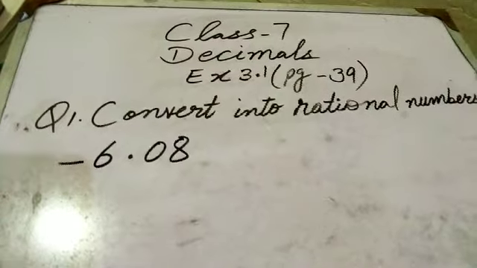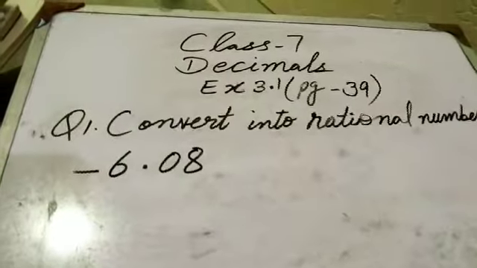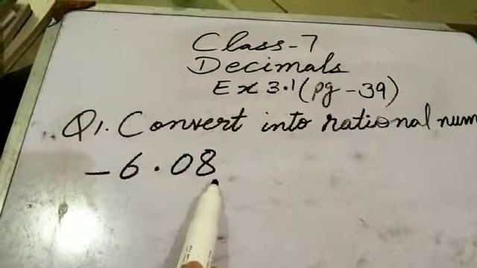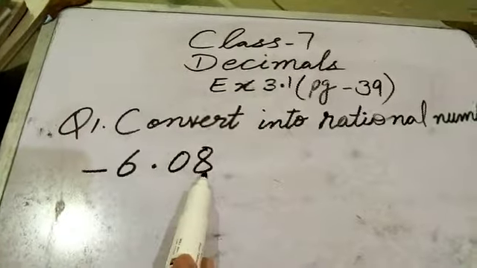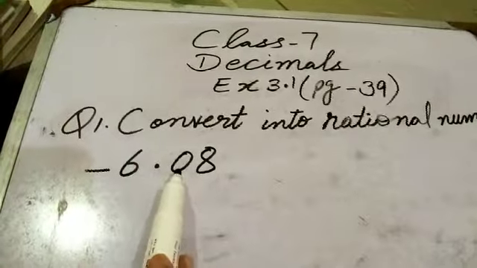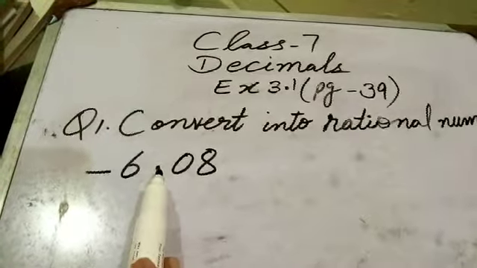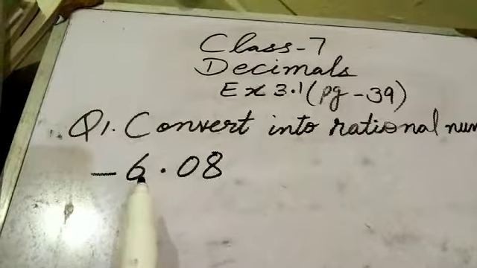Start converting into a rational number with the sign. Our question is minus 6.08. 0 and 8 are the decimal places. This is the first decimal place and this is the second decimal place. This point stands for the decimal and 6 is the whole number.